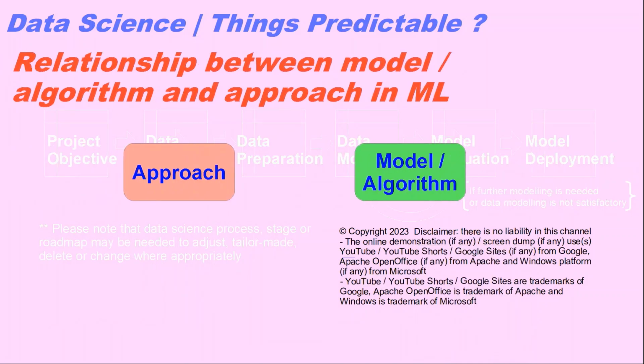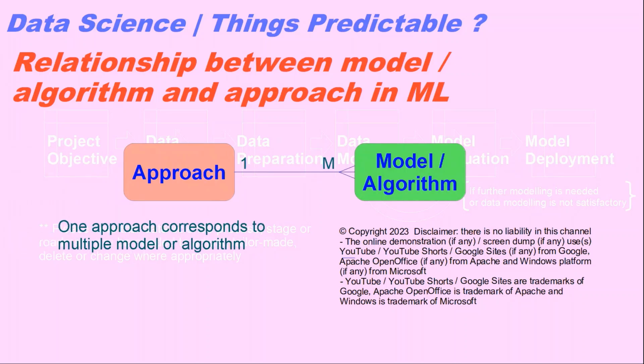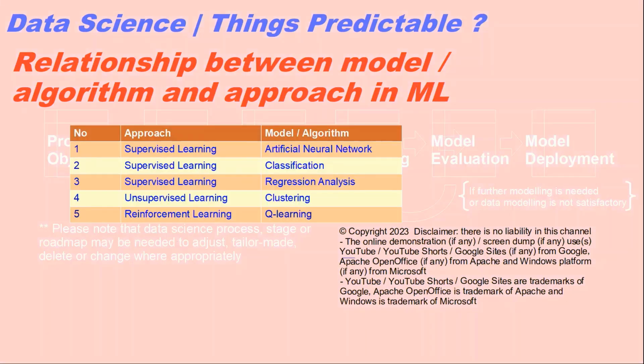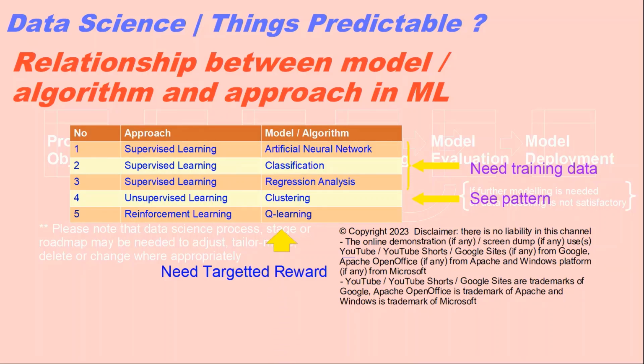Relationship between model or algorithm and approach in ML. One approach corresponds to multiple models or algorithms. One model or algorithm corresponds to one approach. Artificial neural network, classification and regression analysis are examples of supervised learning, which need training data. Clustering is an example of unsupervised learning with seeing pattern. Q-learning is an example of reinforcement learning, which needs target reward.